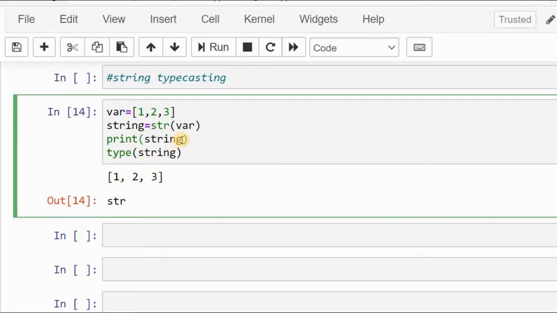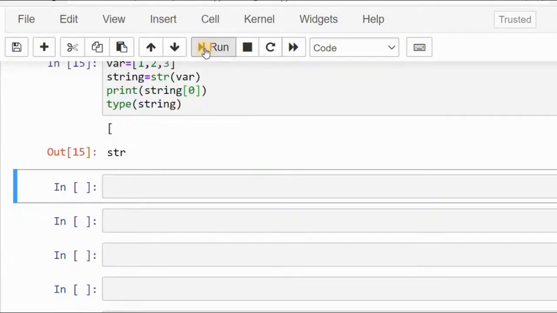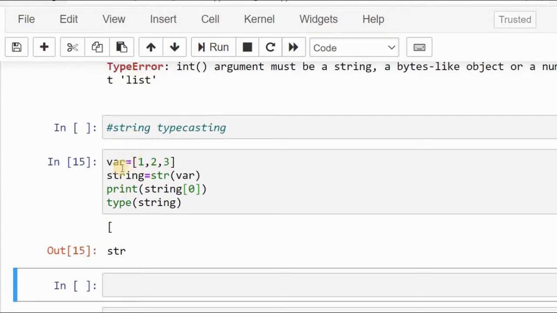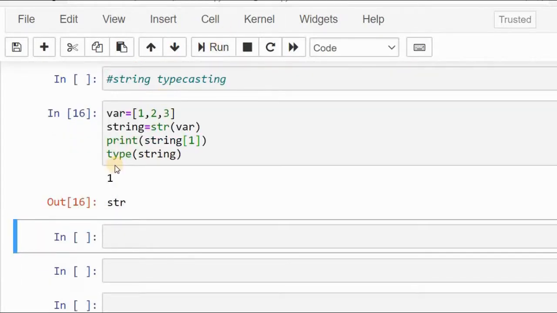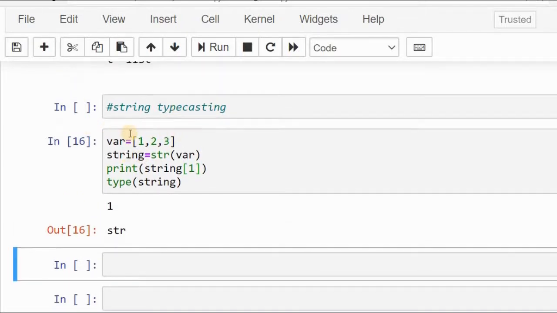Suppose I give index 0, it will print the character present at the 0th index position, which is the square bracket, so it is printing that. Suppose I give 1, it will print the value 1, which is present at the first index of the string. Okay, so this is about string typecasting.